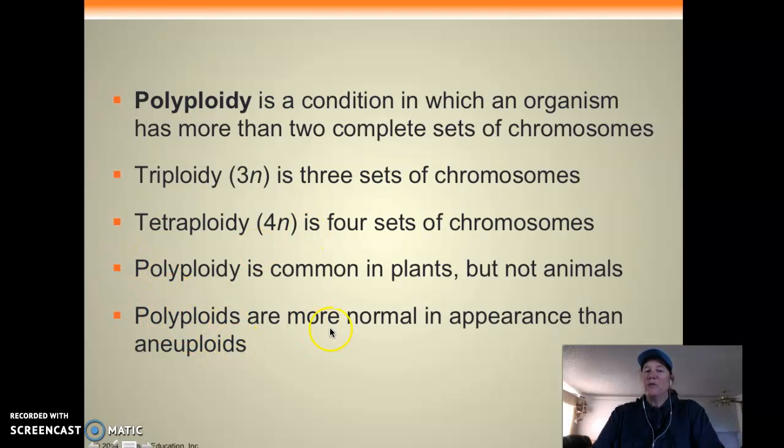It's weird that extra is more normal than missing. There are more cases of trisomy, an extra chromosome developing, than when they're missing one and only have 45. The only place where that's more common is in the sex chromosomes.